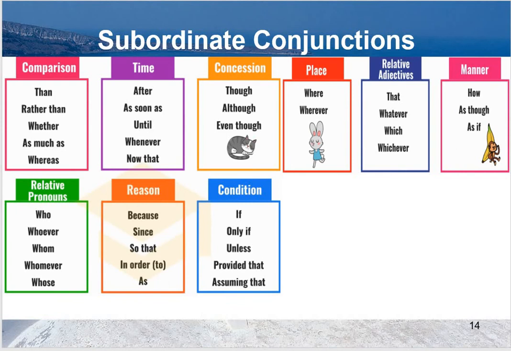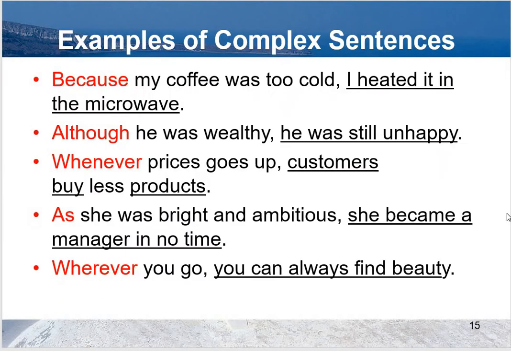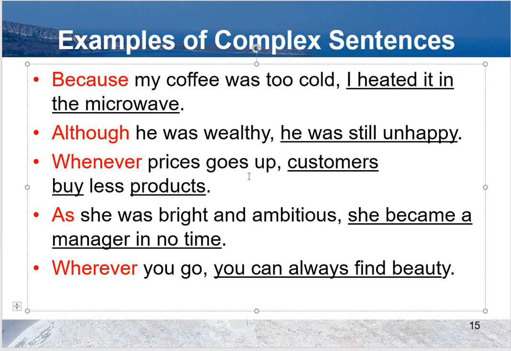can write complex sentences. Some examples of complex sentences: Because my coffee was too cold, I heated it in the microwave. Although he was wealthy, he was still unhappy. Whether prices go up, customers buy less products. As she was bright and ambitious, she became a manager in no time. Whenever you go, you can always find beauty.